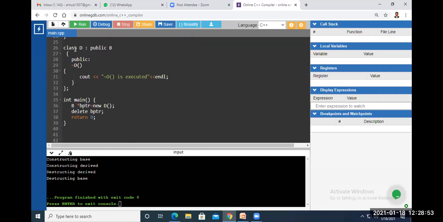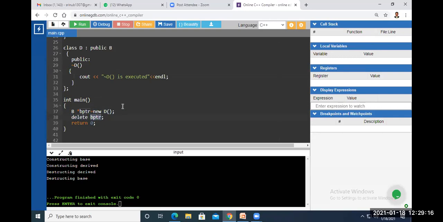Now this is class D derived from the base class, and it has its own destructor and its own definition here. Now I created the base class pointer and initialized it with the derived class object, and deleted the derived class object by using the base class pointer.